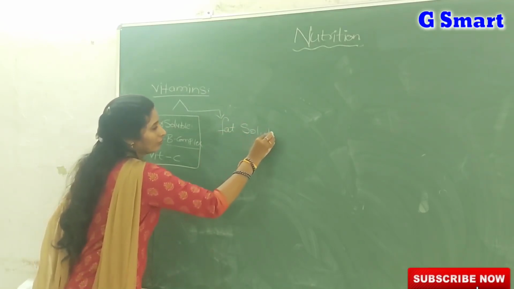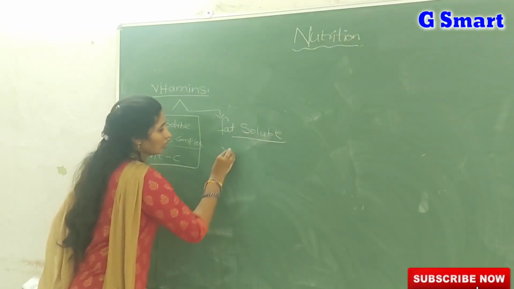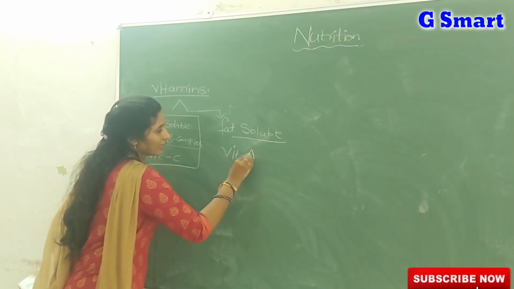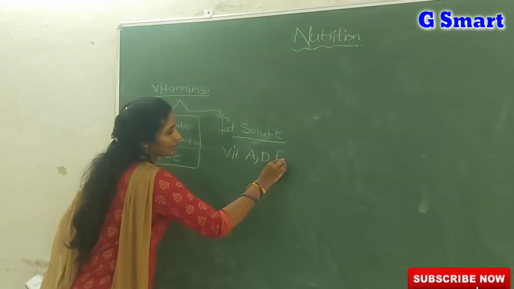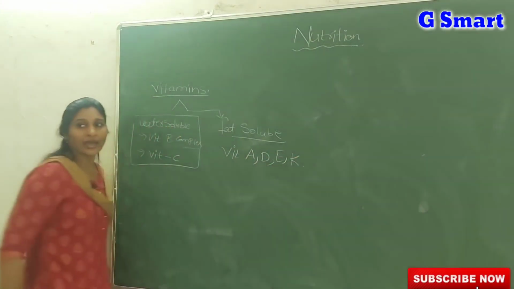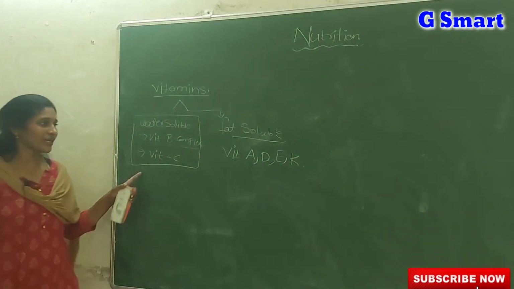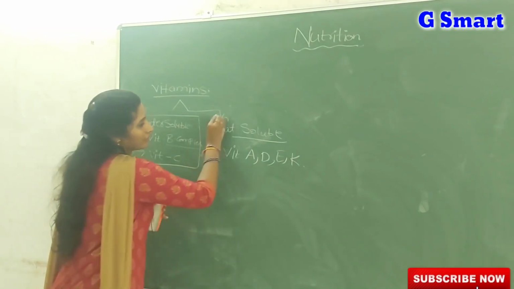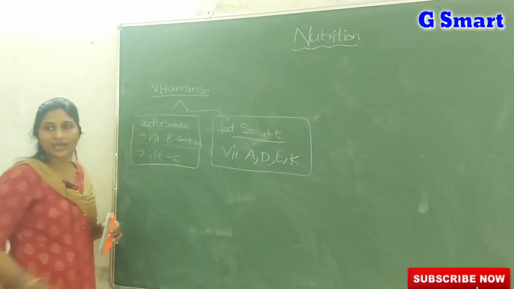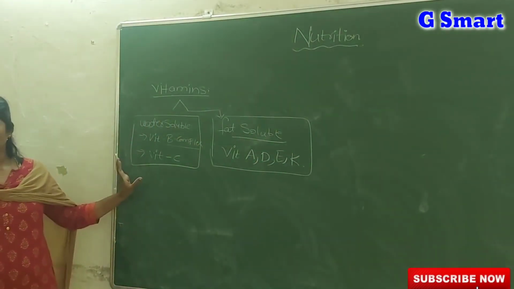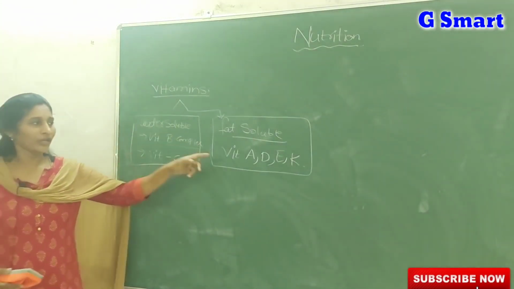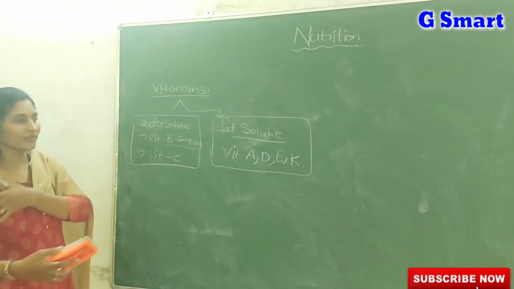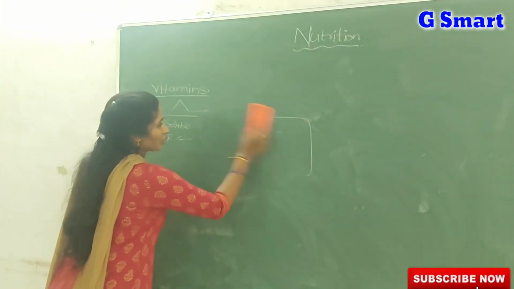Vitamins A, D, E, K come under fat soluble. Listen carefully: only B and C are water soluble vitamins, and the remaining vitamins A, D, E, K are fat soluble. Only B and C are water soluble.